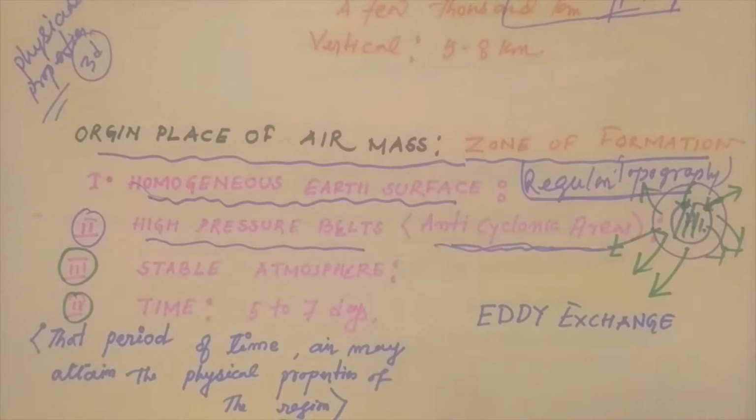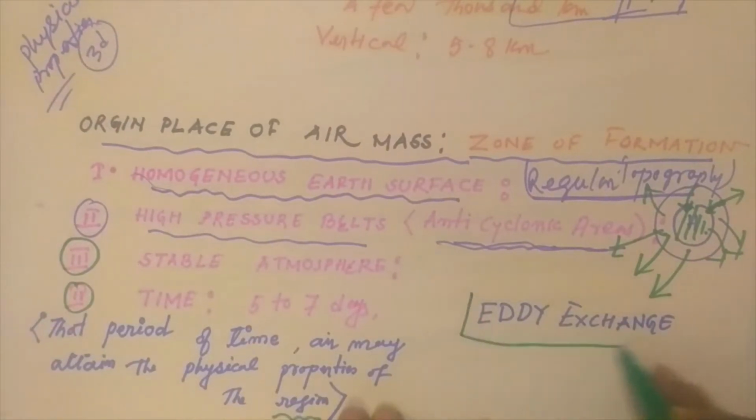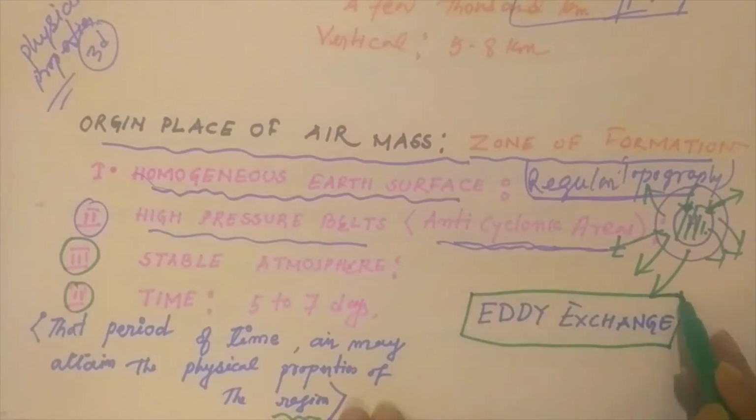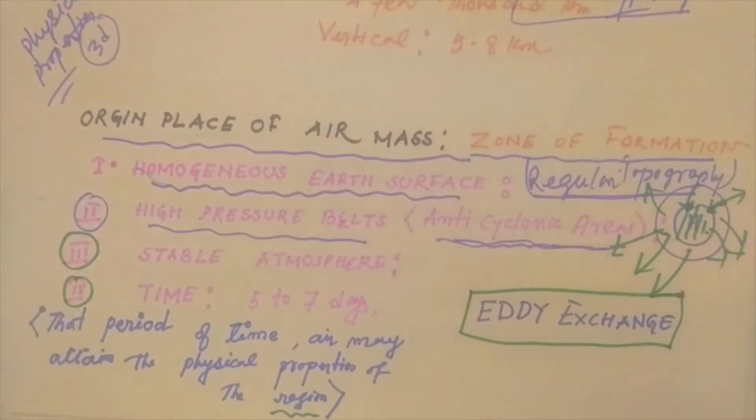One important aspect of air masses is that they are developed by the function of eddy exchange. We are not going into details of eddy exchange. Eddy exchange is the method that plays a major role in the formation of air masses.